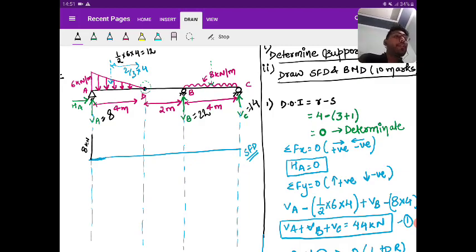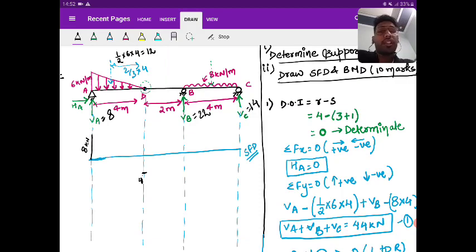That means the 12 kilonewton load due to UVL is acting downward till D. Due to the downward force, there is a negative sign. So from plus 8 you go minus 12, and you reach minus 4. Is it clear?